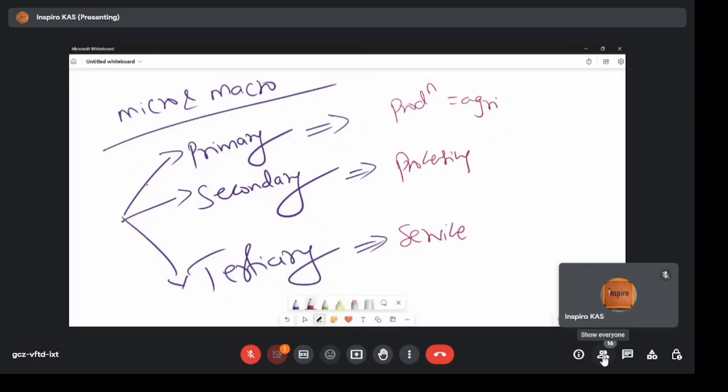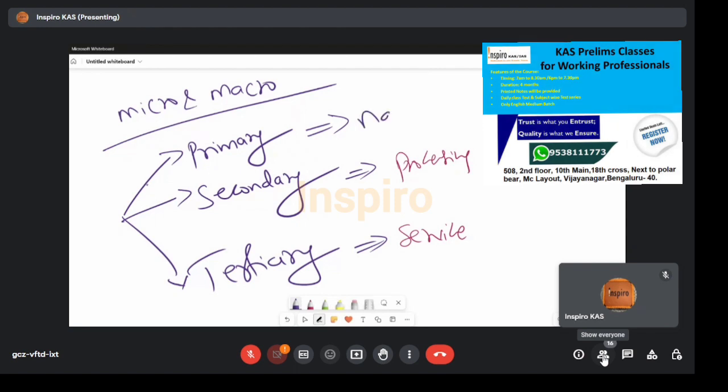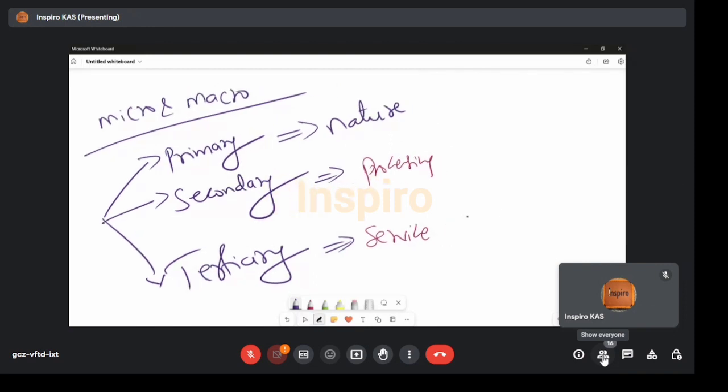So here, instead of using the word production and all, I will go with anything related to nature, because production becomes a little confusing. So I will take the word anything related to nature. It may be mining, agriculture, fishing, whatever may be the case. Anything that you get directly from nature, I can call it the primary sector of the economy.